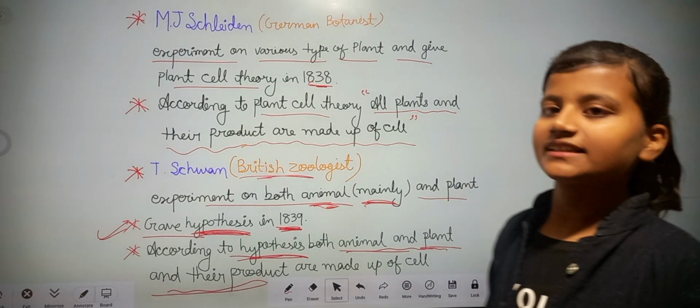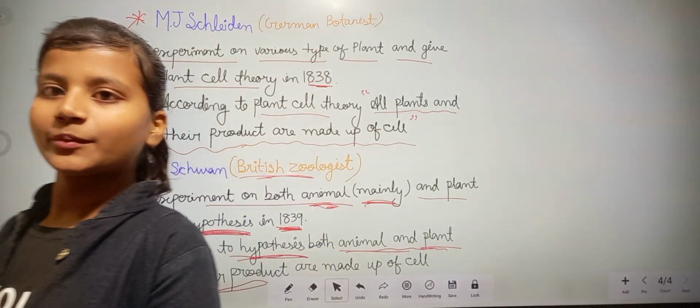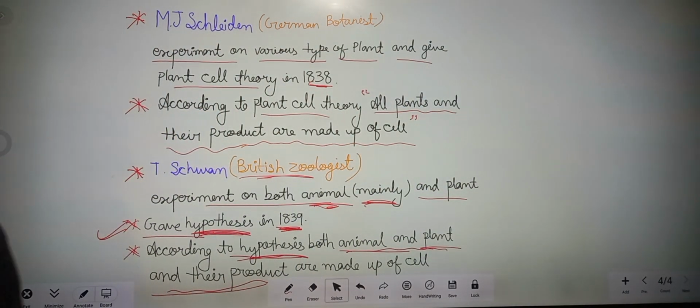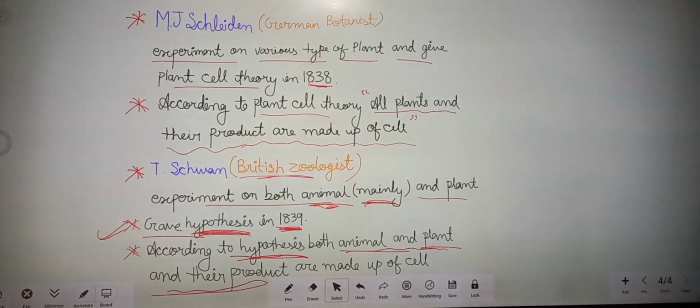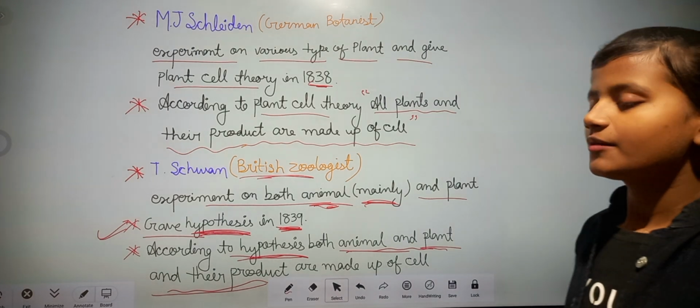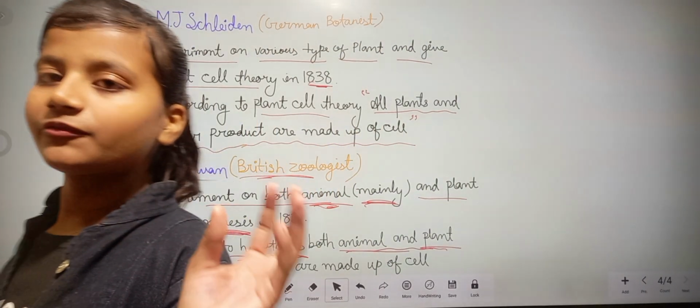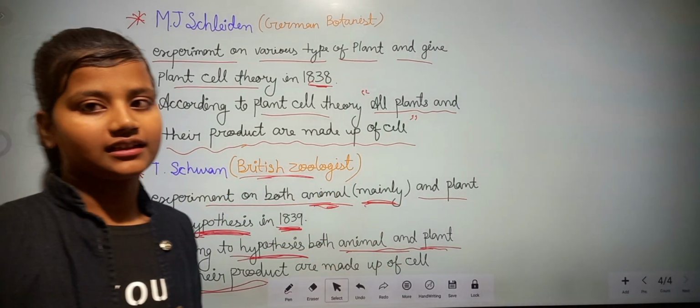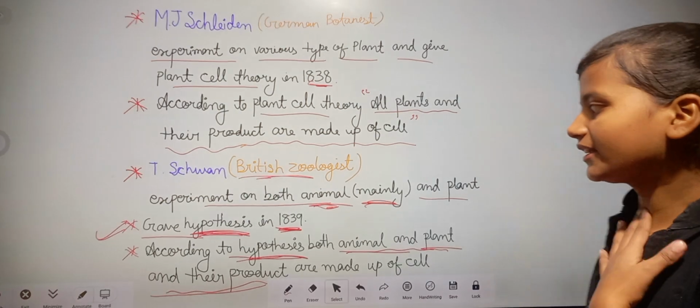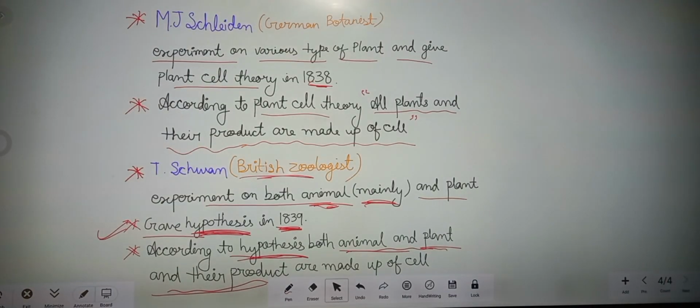According to it, all plants and their products are made up of cells. Our second scientist, T. Schwann, experimented on both plants and animals, but focused mainly on animal cells, and he gave the hypothesis in 1839.